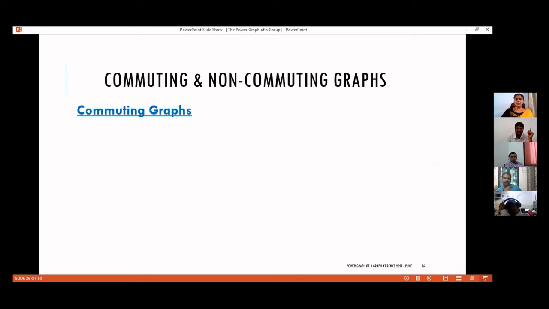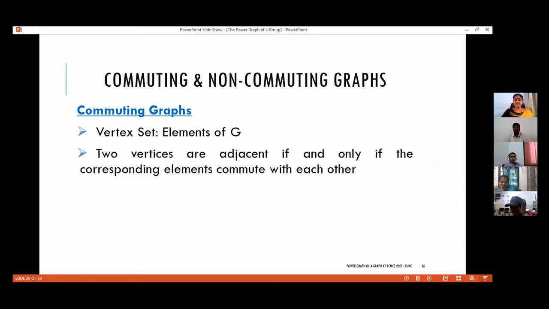And then comes commuting and non-commuting graphs. Coming to commuting graphs, the vertex set is again the elements of the group G, and two vertices are made adjacent to each other if they commute with each other. Say x and y are two elements of G. If xy equals yx, then we draw an edge from x to y. Here there is no question of direction. If x commutes with y, that means y commutes with x. So there is no question of giving a direction in the case of commuting graphs. It is an undirected graph and also simple.